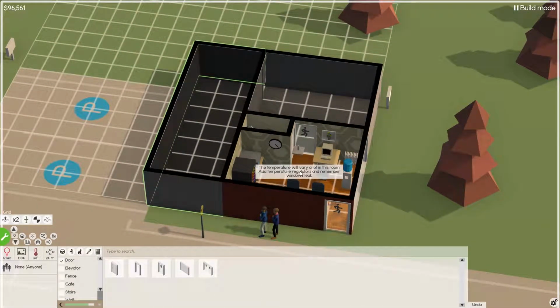What do we have here? Temperatures will fluctuate in the room. Oh, yeah, because what knocked that down? Our vent is gone. Oh, I put a wall on. Vents can only go on exterior walls. So when I put this room off the back, we lost the vent that was here.